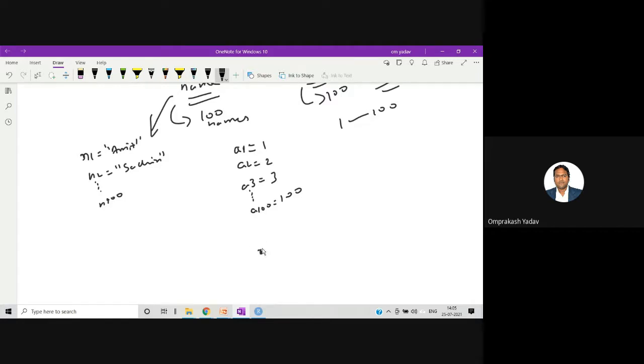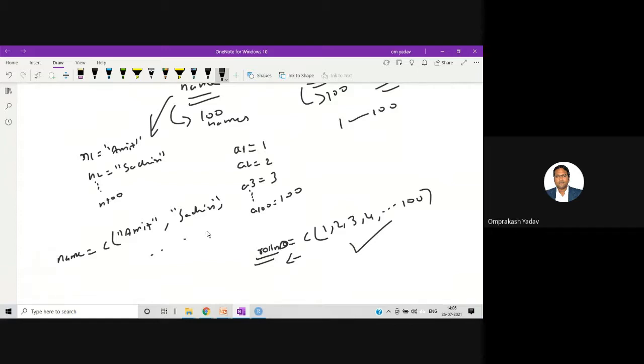We can declare it in this way: roll number, either you put equal to or you put this arrow, and then by using the c function you can write 1, 2, 3, 4 up to 100. So in place of a1 to a100, we are just creating one roll number variable, and storing all these values together in one line. Similarly, here I can say name equal to the c function, and I'll go on storing the names like this, Amit, Sachin, like this, all the 100 names.